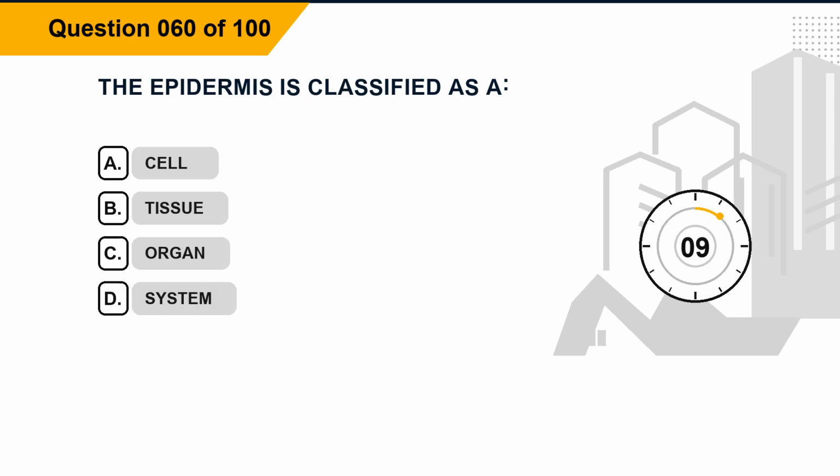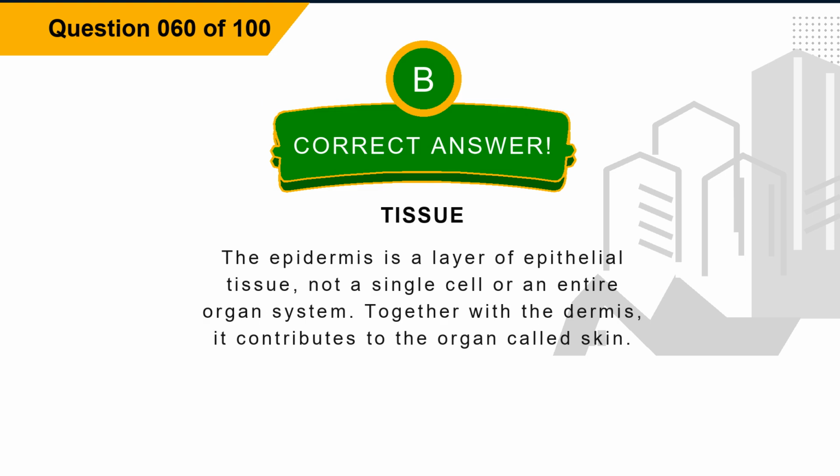Question 60. The epidermis is classified as a blank. Option A, cell. Option B, tissue. Option C, organ. Option D, system. The correct answer is option B, tissue. Explanation. The epidermis is a layer of epithelial tissue, not a single cell or an entire organ system. Together with the dermis, it contributes to the organ called skin.